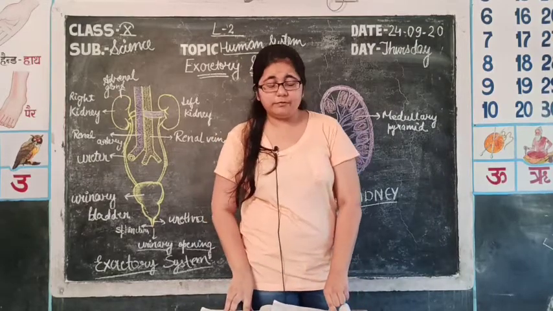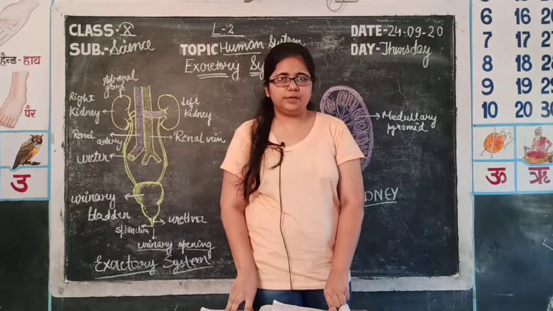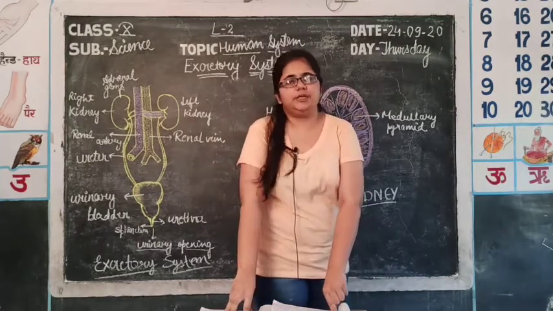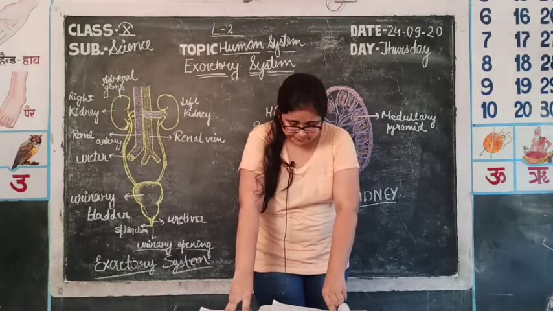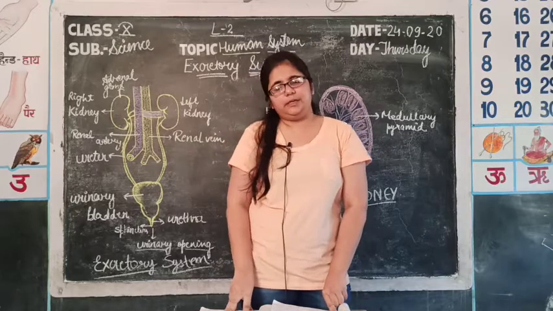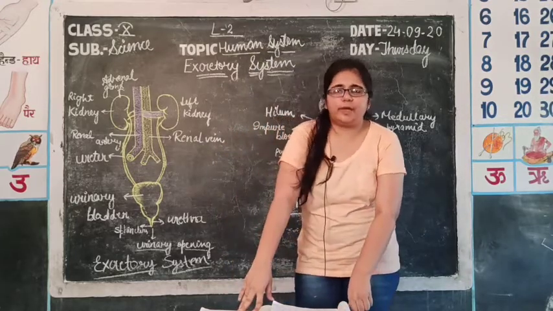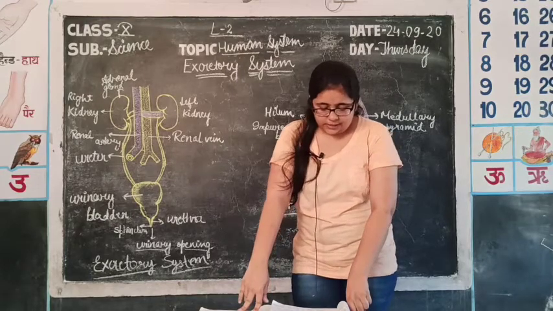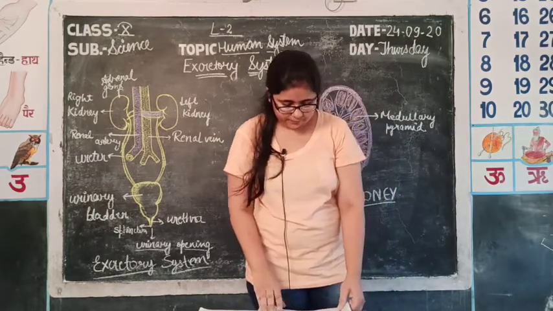It is composed of two parts mainly. The first one is the Bowman's capsule, that is a cup-like structure and double-walled. In this cup-like structure, many capillaries are present. There is basically a tuft of capillaries, that is a network of capillaries in which blood flows.